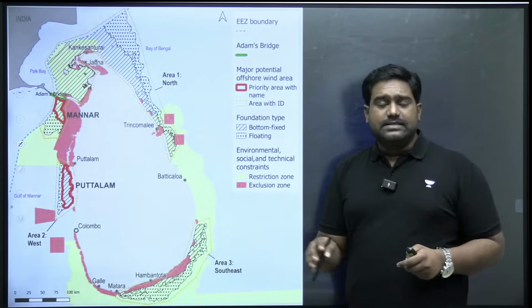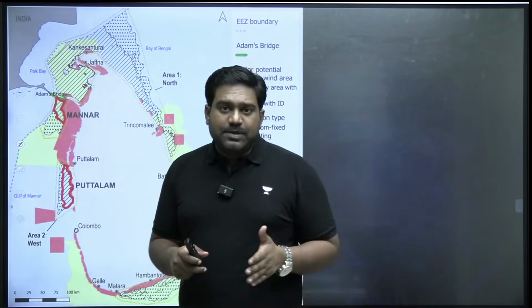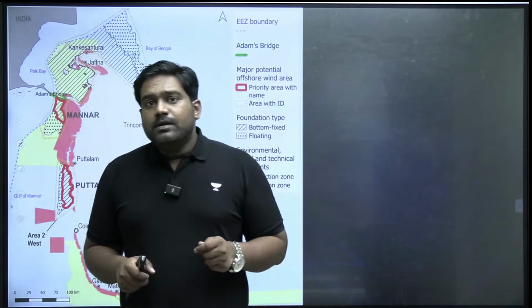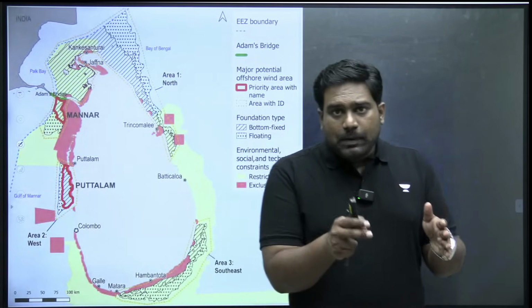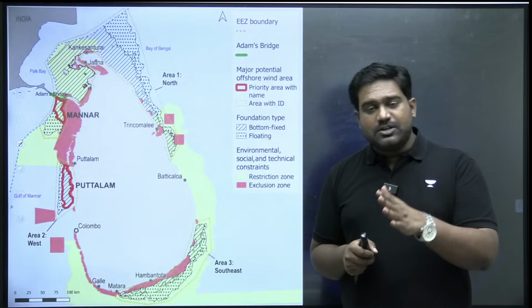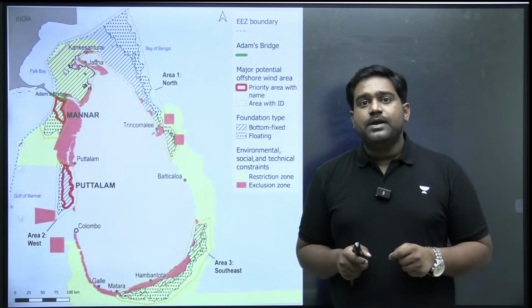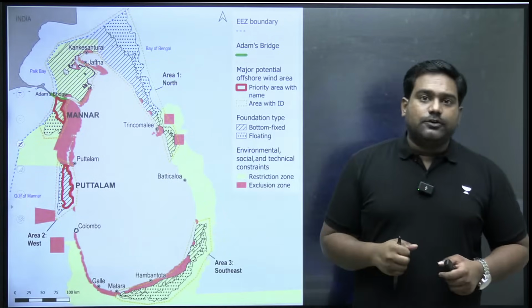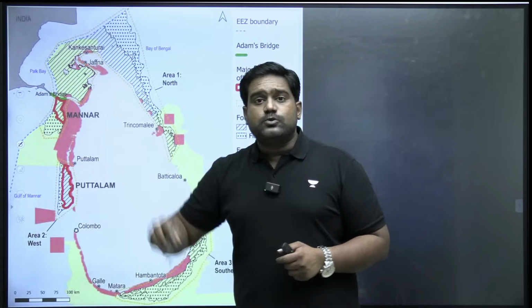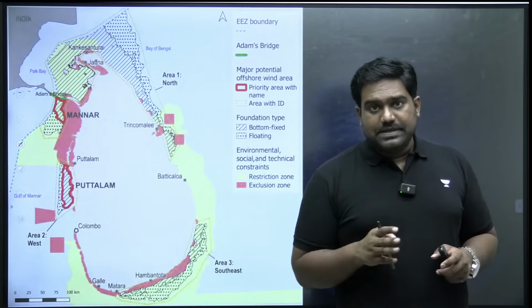So what's interesting here is that some of these renewable energy projects that Sri Lanka was planning, initially it was awarded to Chinese companies. When Gotabaya Rajapaksa was the president and Mahinda Rajapaksa was the prime minister a few years ago, these renewable energy projects in the northern part of Sri Lanka, very close to India's coastline, they were awarded to Chinese companies.